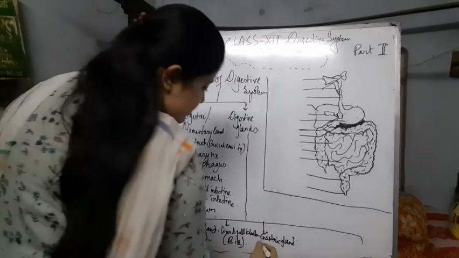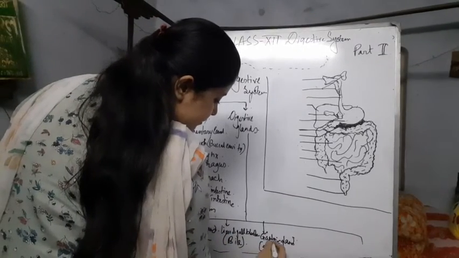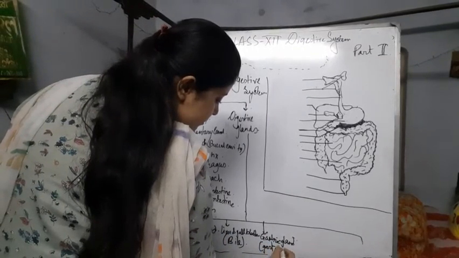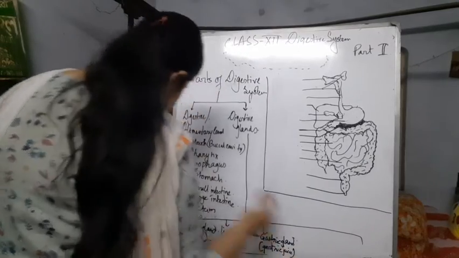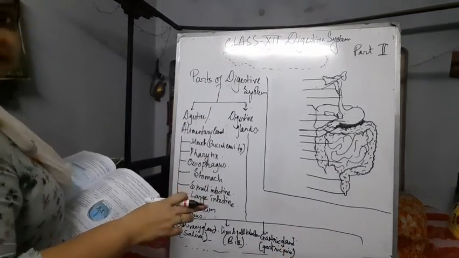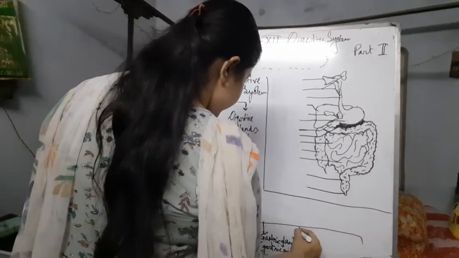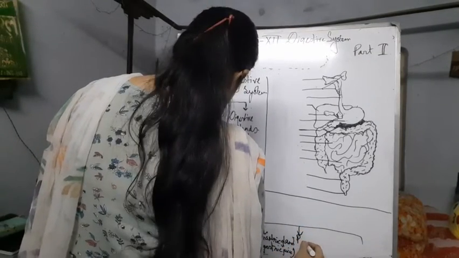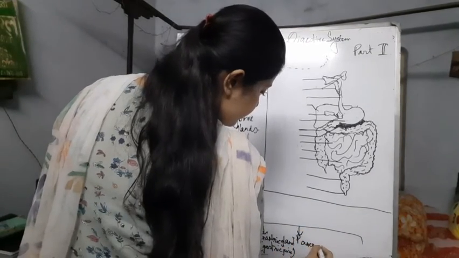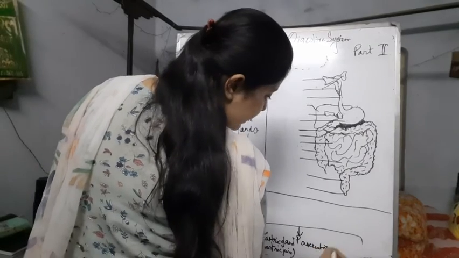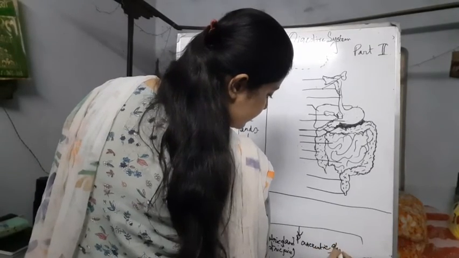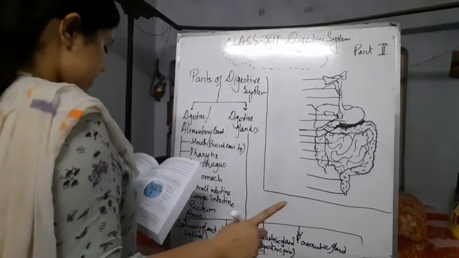It secretes gastric juice. Next is the pancreatic gland or pancreas. The pancreatic gland secretes pancreatic juice.